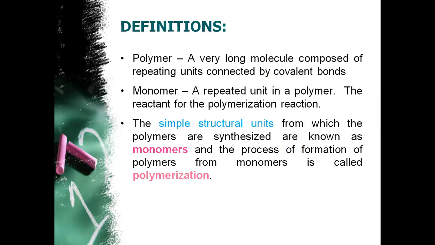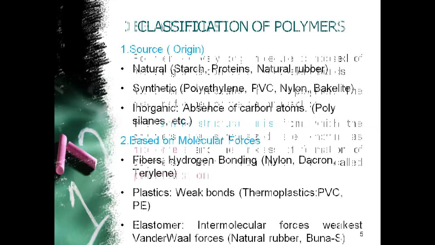A polymer is a very long molecule comprising repeating units which are connected by covalent bonds. What is a monomer? A monomer is the repeating unit formed in a polymer. What is polymerization? The process of formation of polymers from monomers is called polymerization.